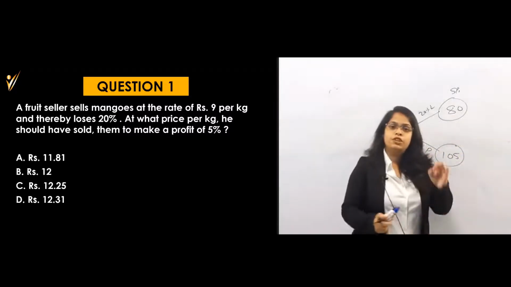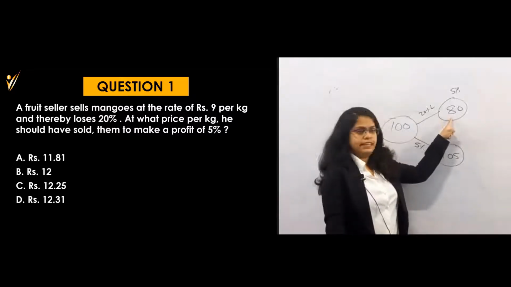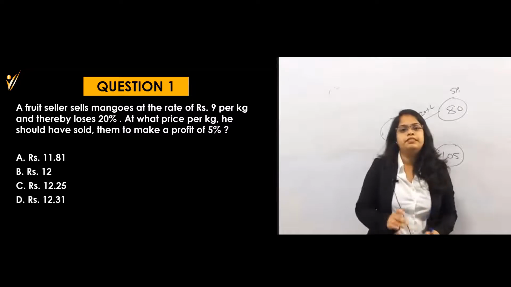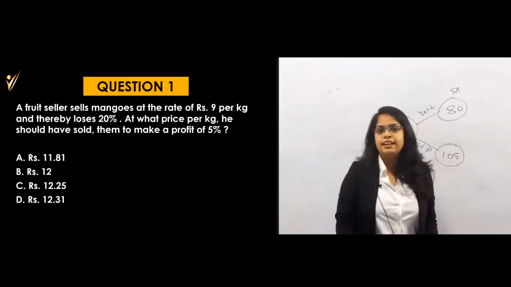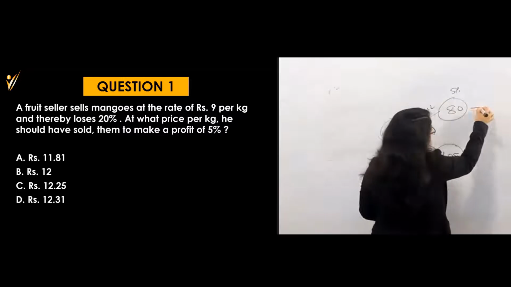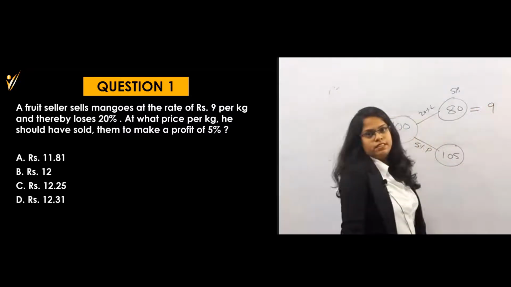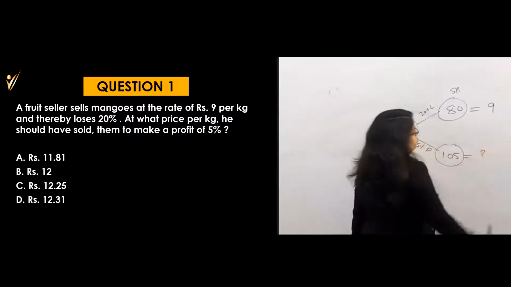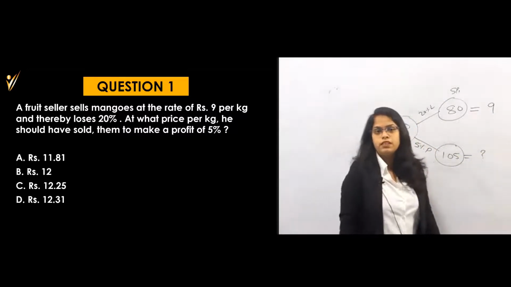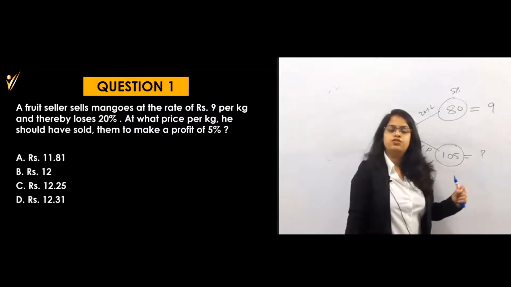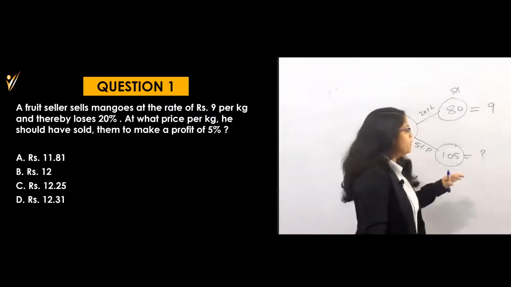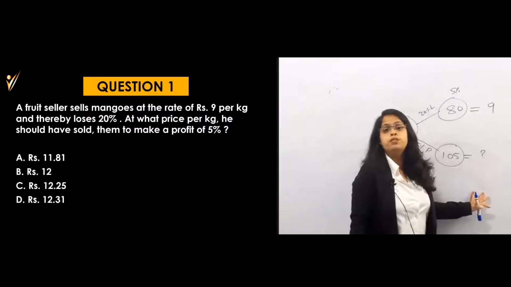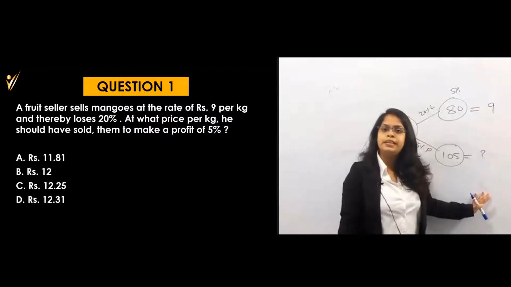Right? But for the fruit seller, whenever I am selling at 80 rupees, because my price was 100, in actual at a 20% loss, the fruit seller's price is 9 rupees. That means this 80, I can equate to 9 rupees. Are you getting this point? So what must be the price to get the profit of 5%? For this question, I know you can solve by many easy ways. But if we increase the difficulty in this question, then this will help you the most to solve within some seconds. So please concentrate.